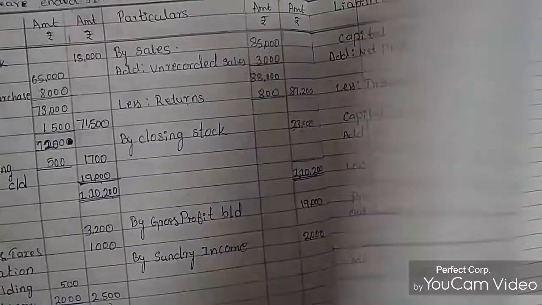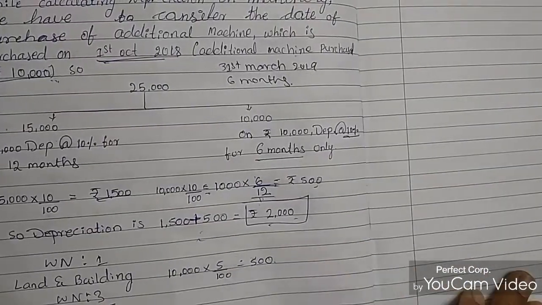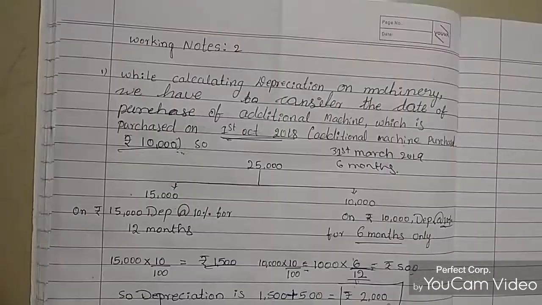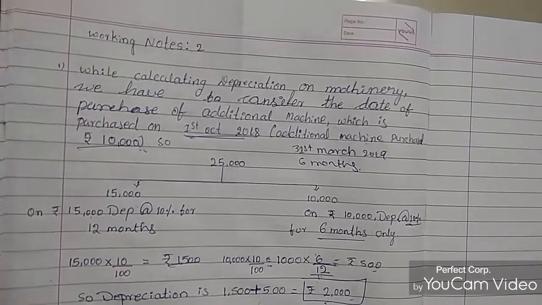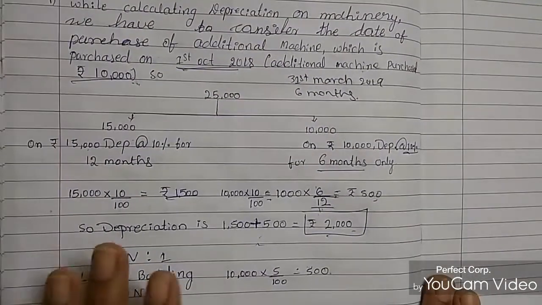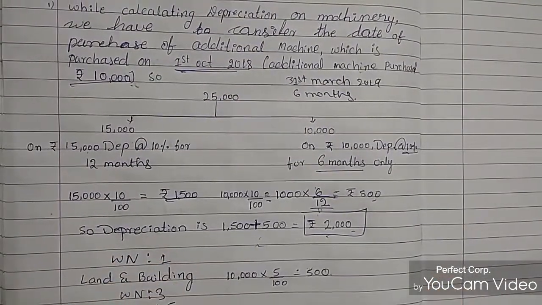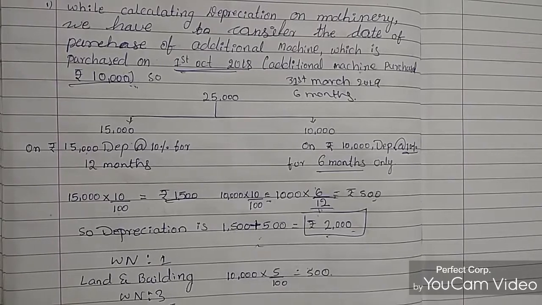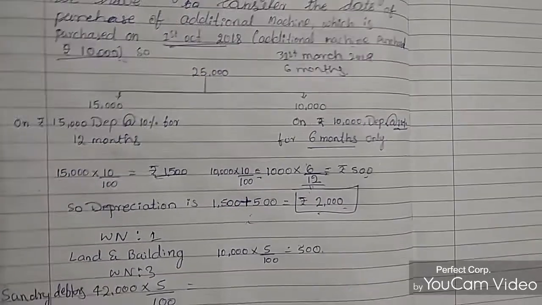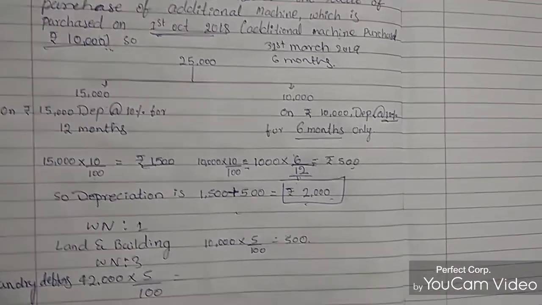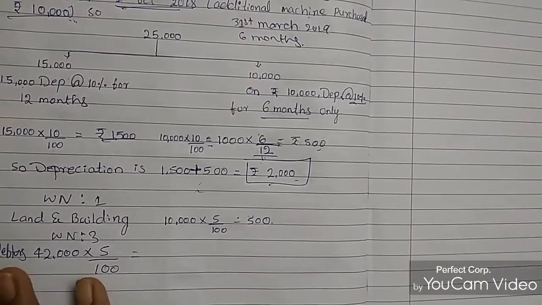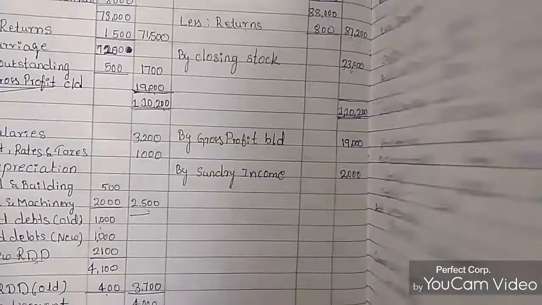Next, you have to mention the working notes next to the problem, and do the calculation there only. Calculator is not allowed in the exam, so try to practice on your own. This is how we need to calculate the trading account, P&L account, and balance sheet. Thank you.